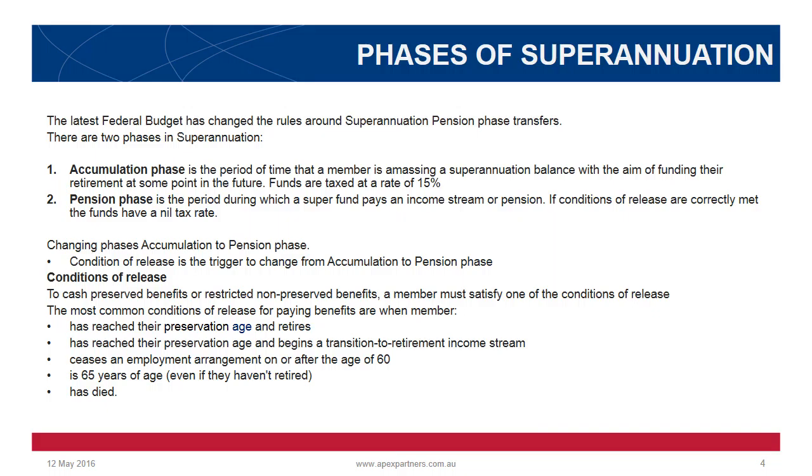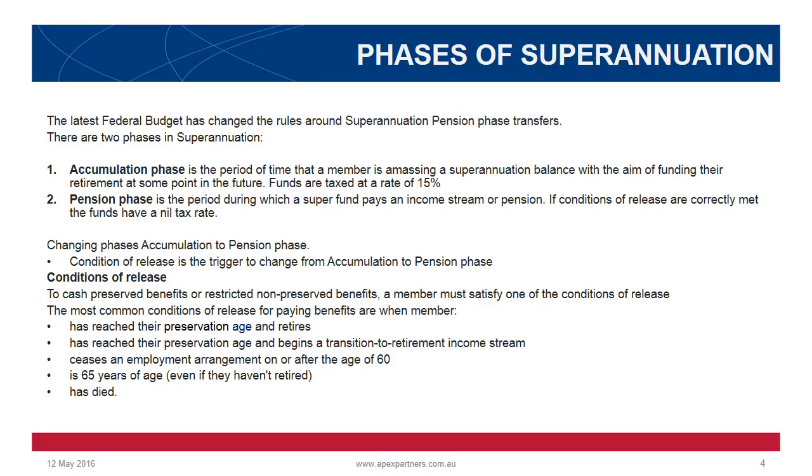Phases of superannuation. The budget has changed the rules around superannuation pension phase transfer. What are the phases of superannuation? Accumulation phase is the period of time that a member is amassing a superannuation balance with the aim of funding their retirement at some point in the future. Funds are taxed at a rate of 15%. Pension phase is the period during which a super fund pays an income stream or pension. If conditions of release are correctly met, the fund will have a nil tax rate.